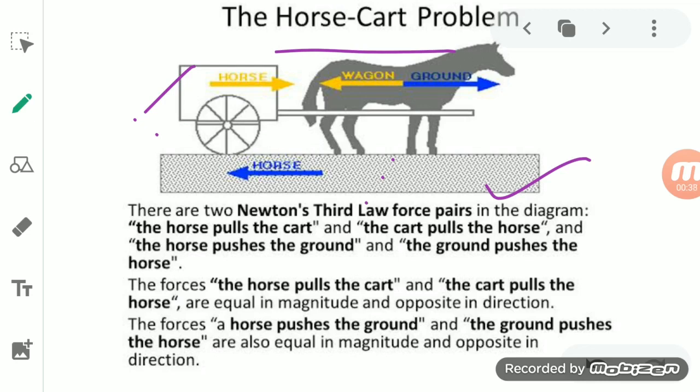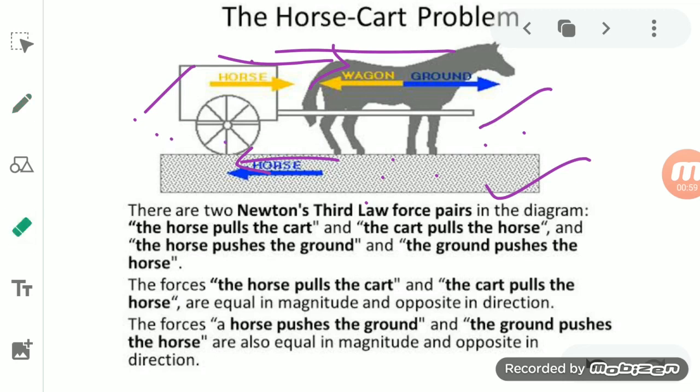The horse exerts some force on the cart, and in return the cart will exert a force on the horse. So one object, the first object, that is the horse, applies a force on the cart, and that is the action.